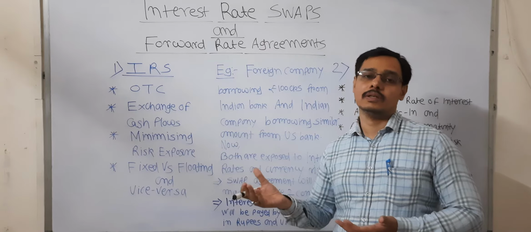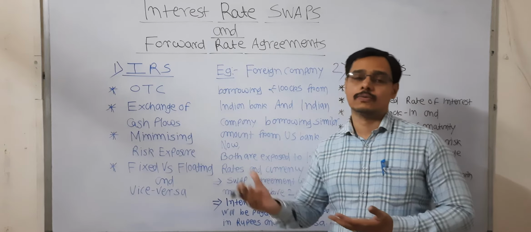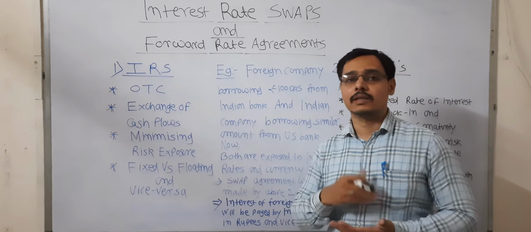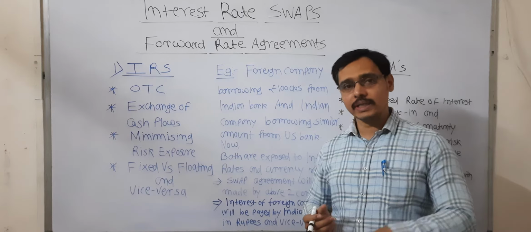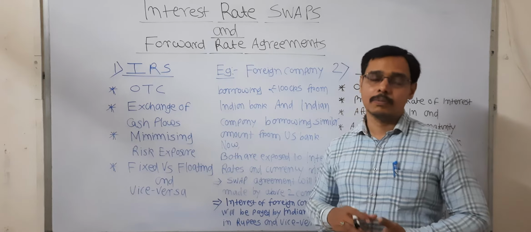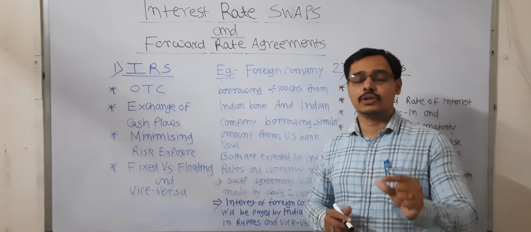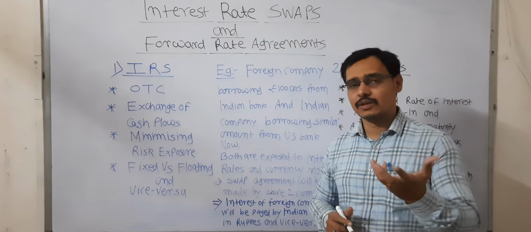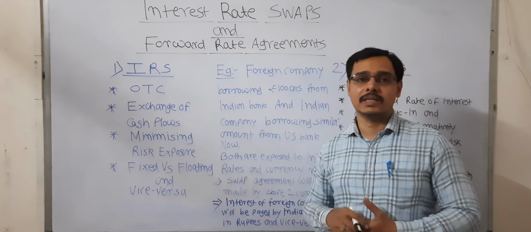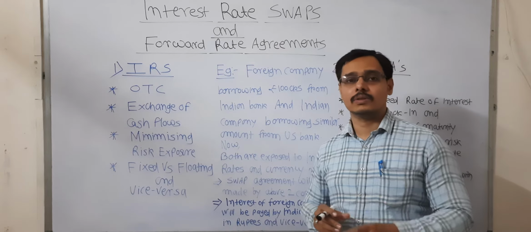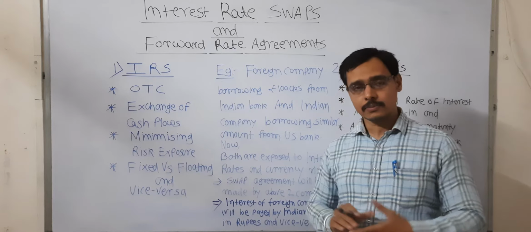When the company is having its headquarter in a foreign country but operating in India, borrowing in Indian currency, it will have to pay the interest on that particular amount. Just say 100 crores, the foreign company is borrowing from the Indian bank.